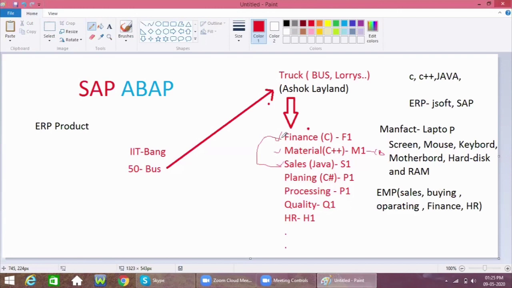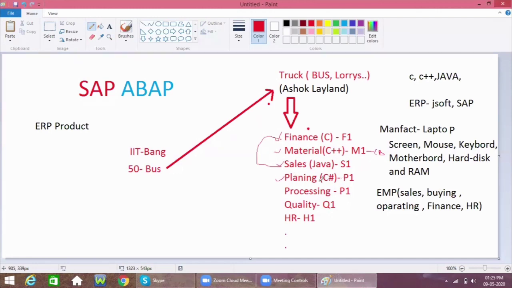Then after purchasing, the 6 tons along with the 4 tons makes 10 tons. With that 10 tons of material, the planning team will discuss and plan how much time it will take to manufacture that bus.